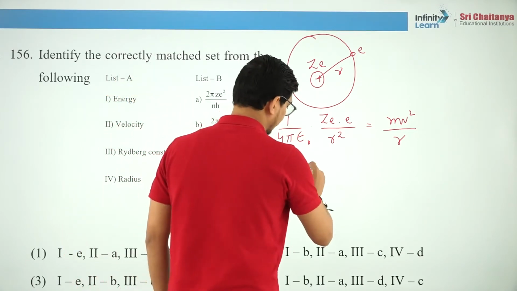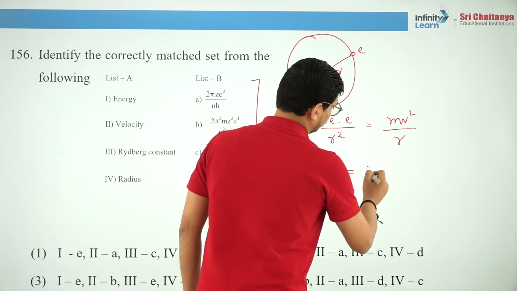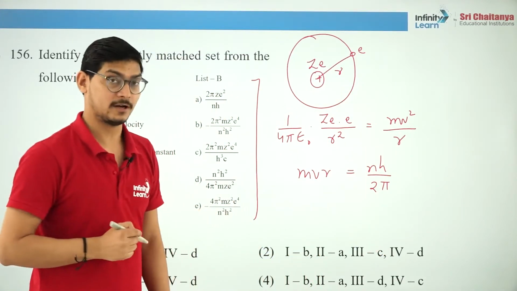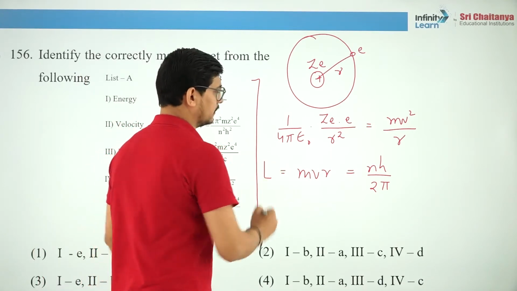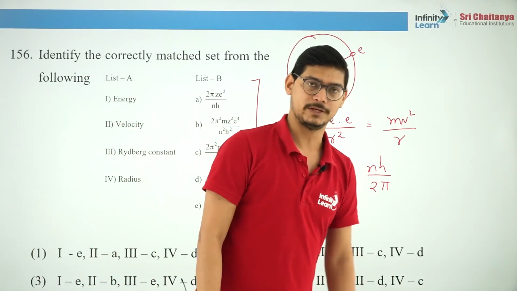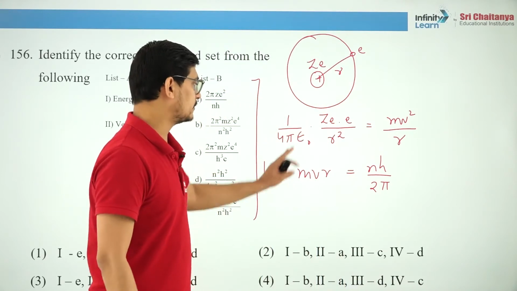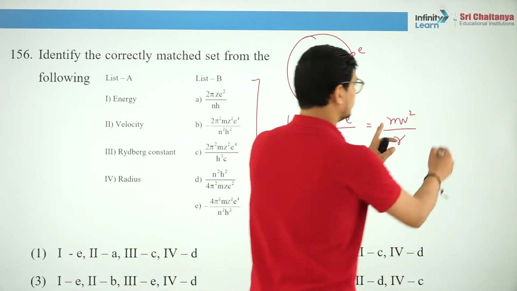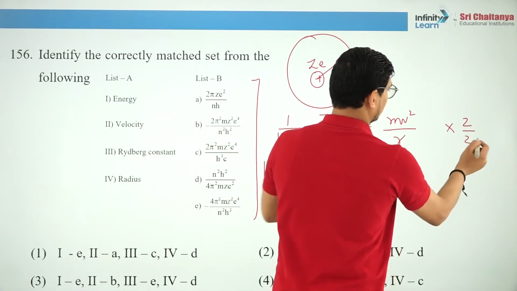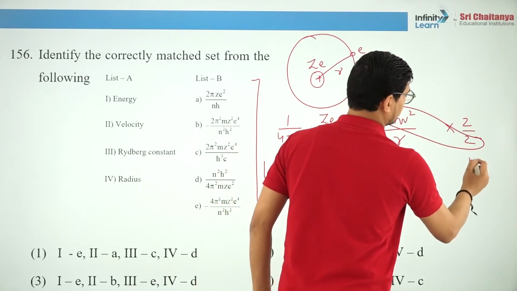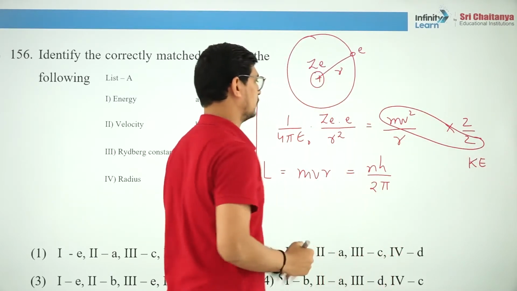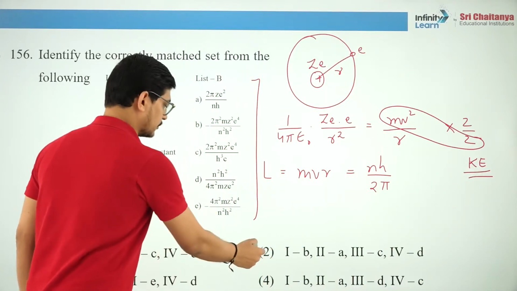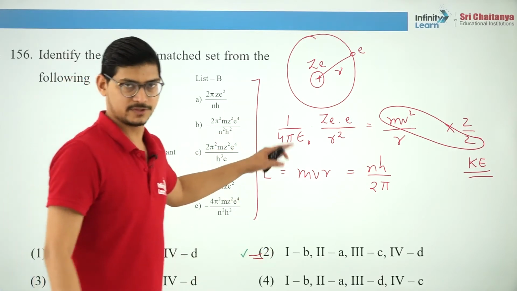Another expression is Bohr's quantization, that only those orbits are allowed in which the orbital angular momentum is an integral multiple of nh upon 2 pi. Now using these two expressions you can derive all of these equations, because velocity we can introduce through kinetic energy. So velocity you can find out, radius you can find out, and energy you can find out. Alright guys, so the correct answer to this question is 2. You can derive all of those equations and cross check.